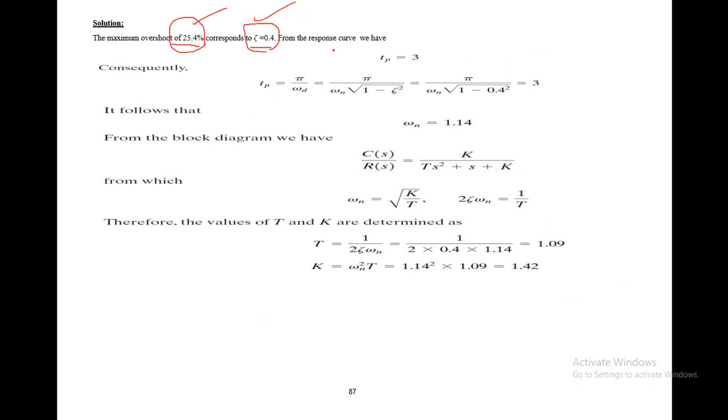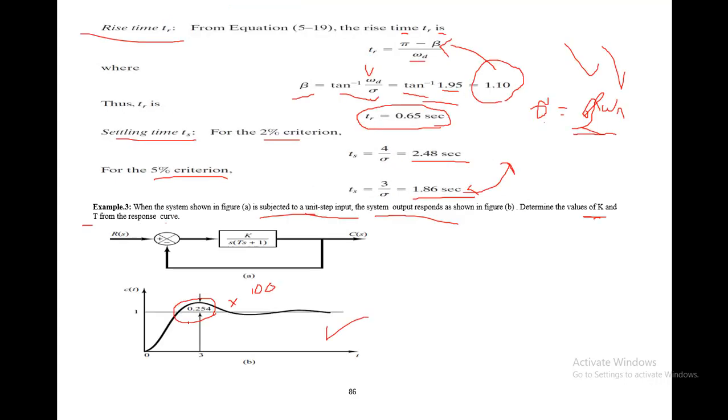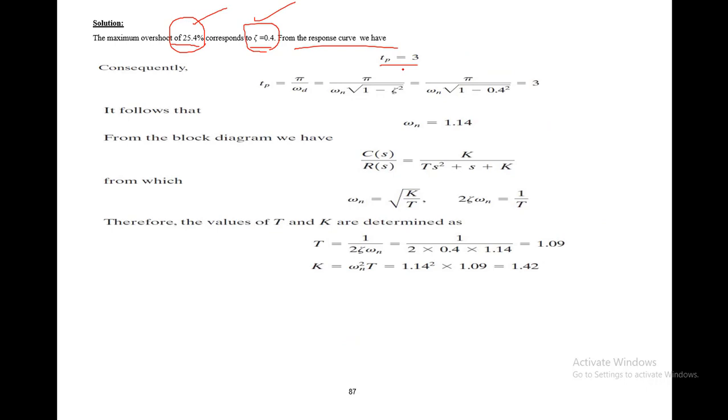Now from the curve we know that the peak time is equal to 3. You can see that this is the peak time, the maximum peak, and it is equal to 3. If the peak time is equal to 3 and you want to find the value of omega n, you can use this formula. The peak time is equal to pi divided by the damped natural frequency, and the damped natural frequency is equal to the undamped natural frequency omega n multiplied by square root of 1 minus zeta square.